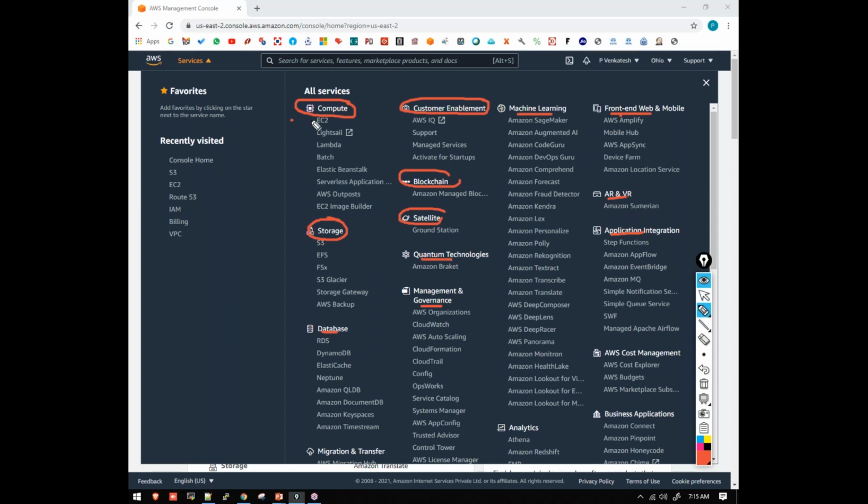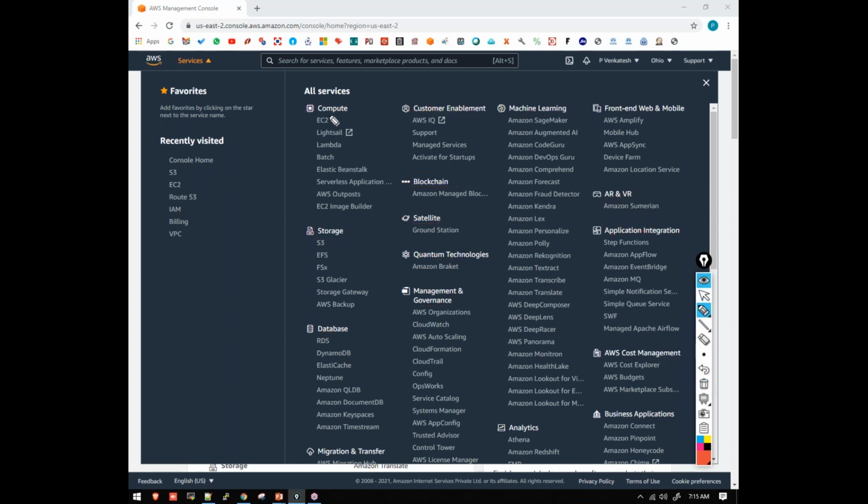Now inside this compute module, we have EC2, Lightsail, Lambda, Batch, Elastic Beanstalk. These are the services available inside the compute module. In the same way, in database, we have RDS, DynamoDB, ElastiCache. Like that, we have different services inside each module, and these are the modules we can see here in the top heading.